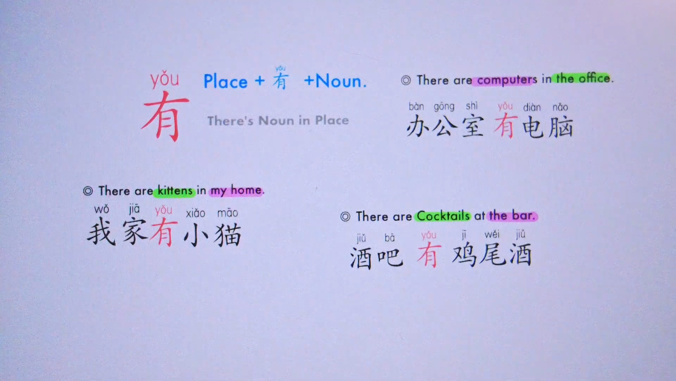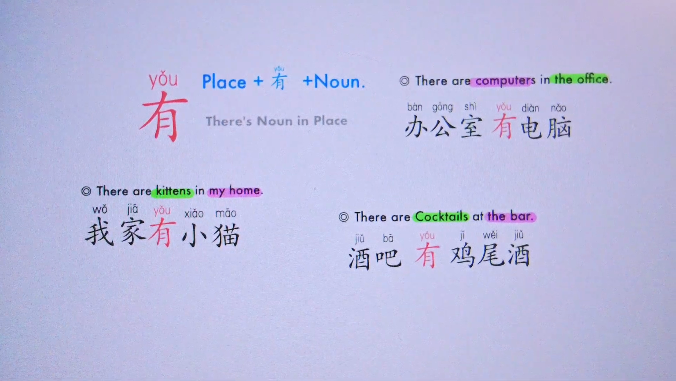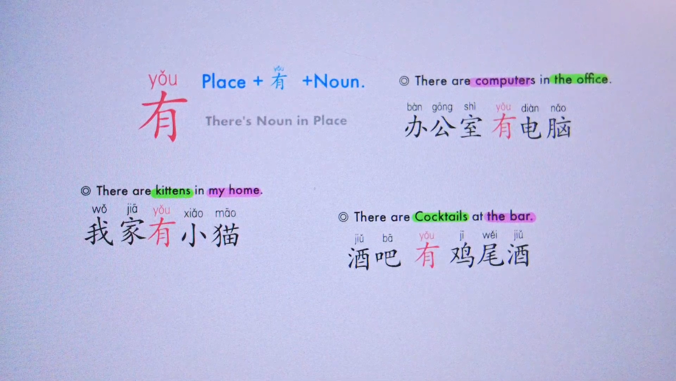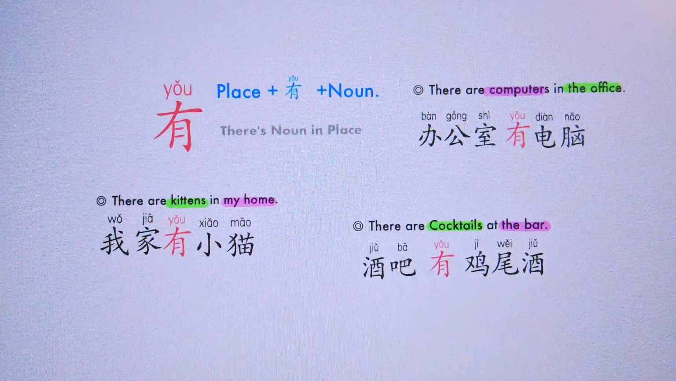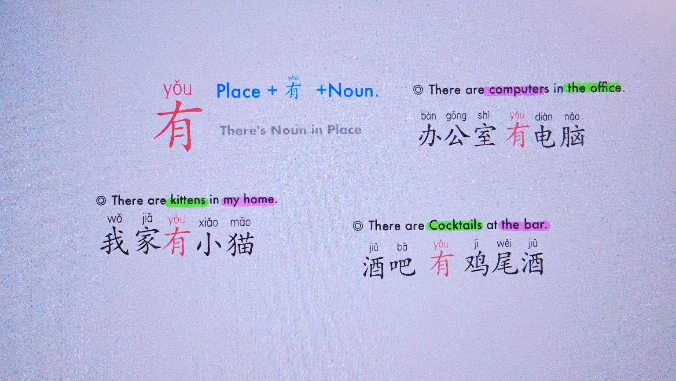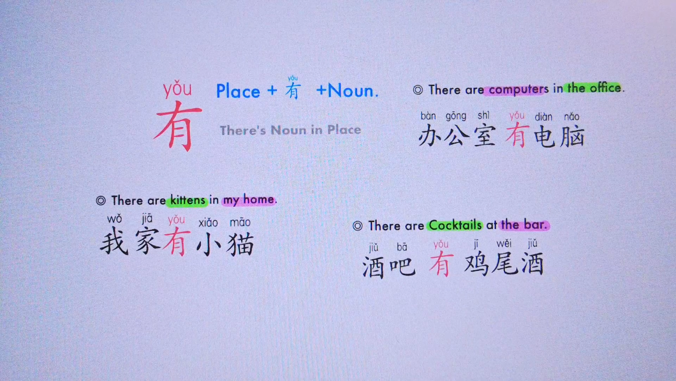So this is how we use the 有 structure: there is something in somewhere. Now here's your homework. How do you say there are Chinese people in my country? But now if you want to say there's no something in somewhere, how did you say that? Did you learn that before?